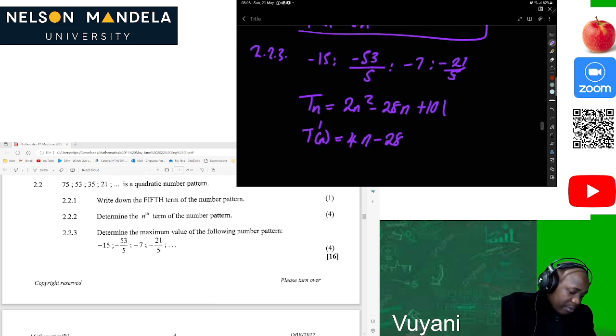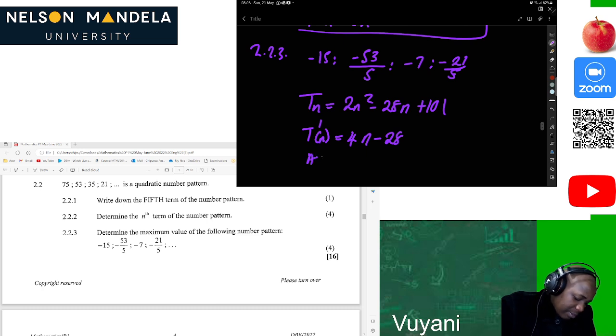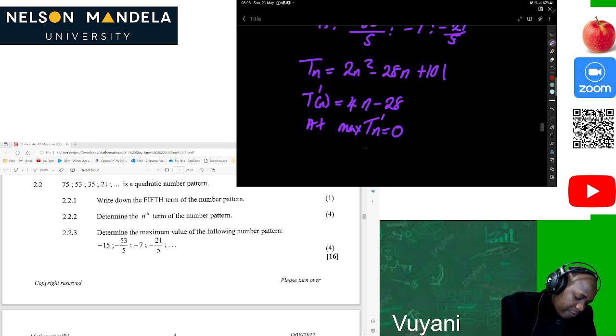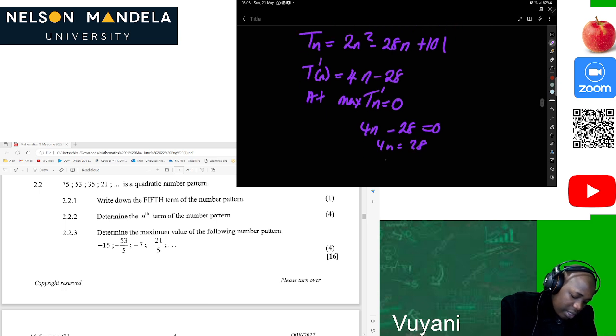We want the maximum value, so at the maximum T prime of n is equal to 0. Then 4n minus 28 is equal to 0, 4n is equal to 28, so n will be equal to 7.